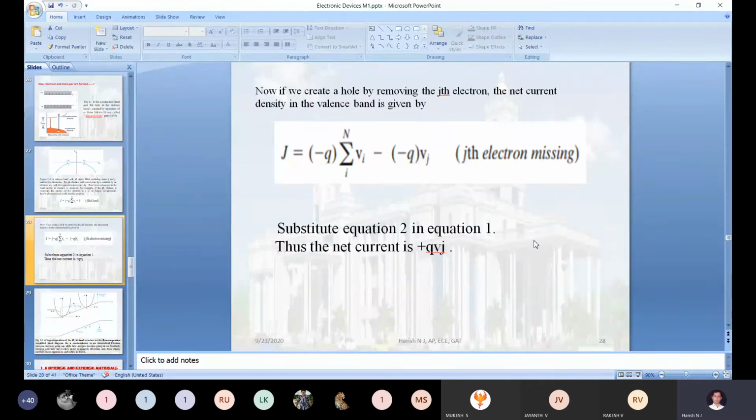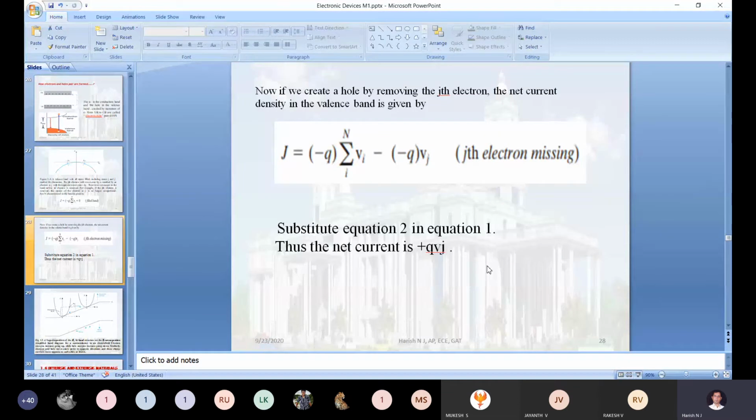Due to holes, we can calculate the current or current density in the valency band. If it is only a few electrons, it is a current. If you are removing more electrons from the valence band, it becomes current density.